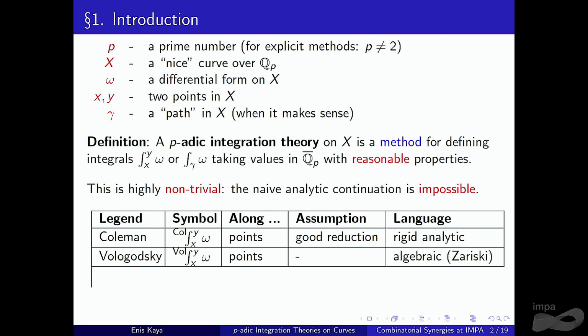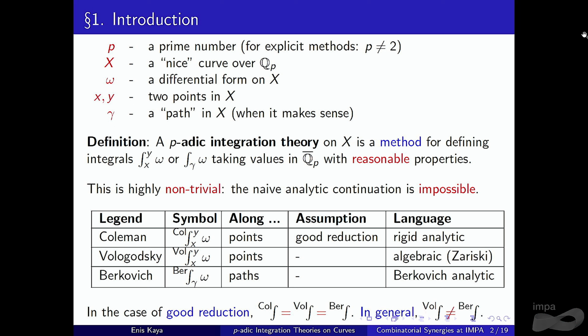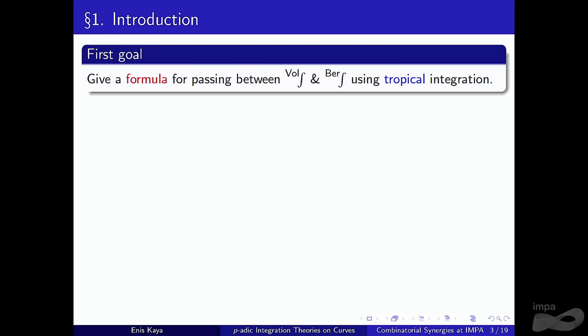The second legend is Vologodsky, and this is the corresponding notation. This is also along points, with no assumption on the reduction type, and the language is algebraic. The final one is Berkovich integration. This is the symbol. This one is along paths, with no assumption on reduction type, and the language is Berkovich analytic. In the special case where we have good reduction, we can apply all of these, and it turns out that all of them are the same, so things become more interesting in the general case. In general, Vologodsky integration and Berkovich integration are different. My first goal today is to present a formula passing between them using tropical integration.